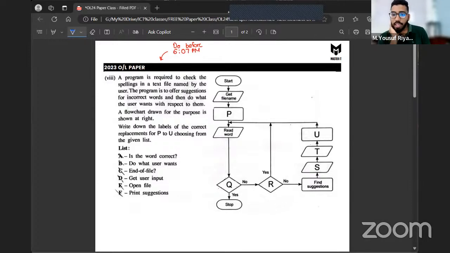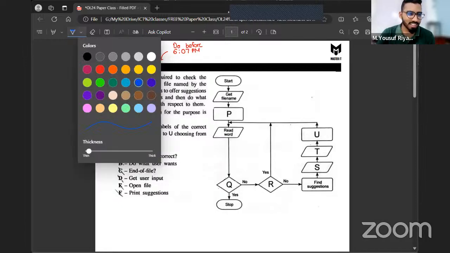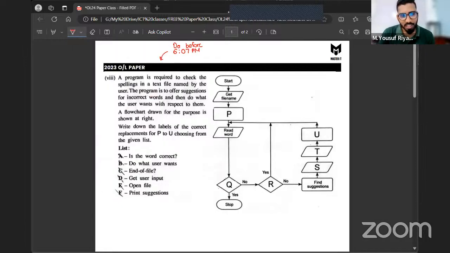Okay, is there anyone of you who wants a bit more time to do this question? Because time is up. Let me know through the chat. How long do you need? One more minute, 2 minutes. Okay, I'll give you time till 6:10. It's too much, but anyways, I'll give you time till 6:10. Quickly complete this question.